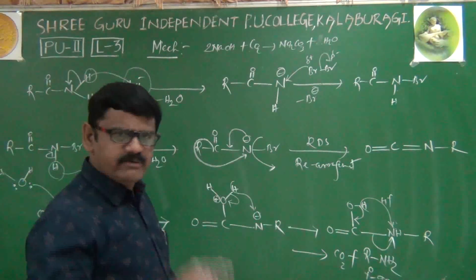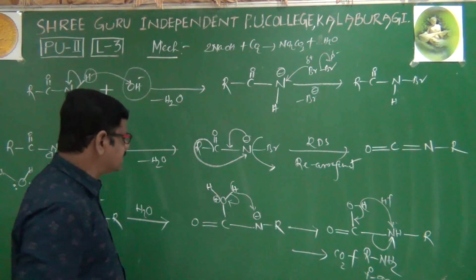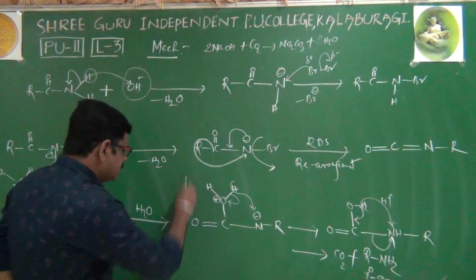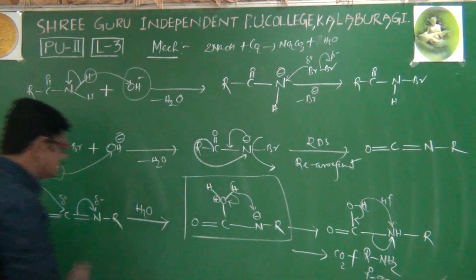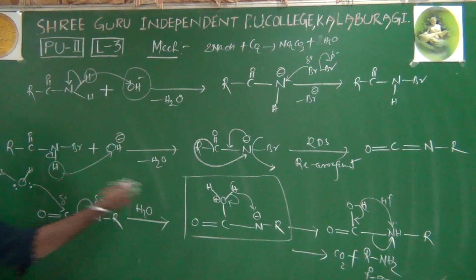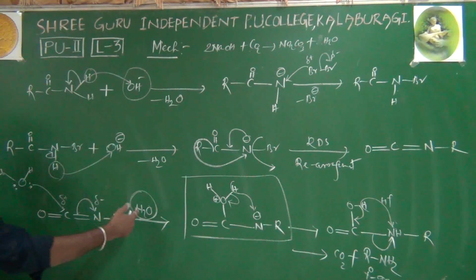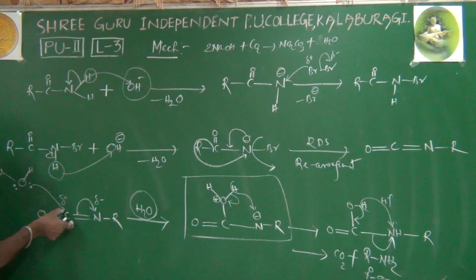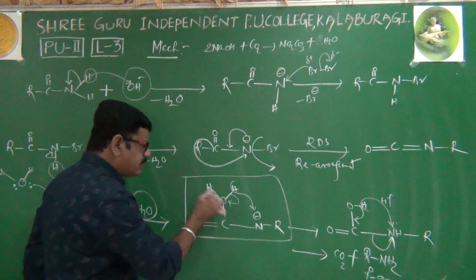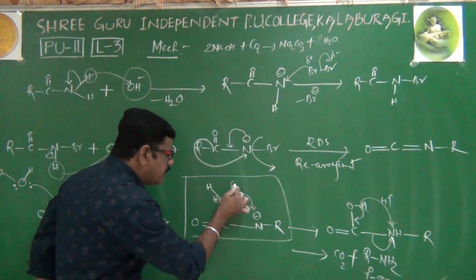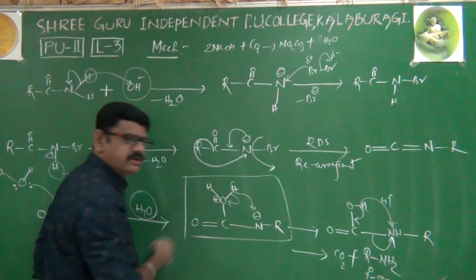Now, why have we learned the mechanism? Now we'll understand clearly. See here, if you observe this step and these 2 steps first. Then hydrolysis we are doing. Hydrolysis means we are bringing H2O and adding it across the carbon. Then after that, hydrogen is coming and attacking on nitrogen.